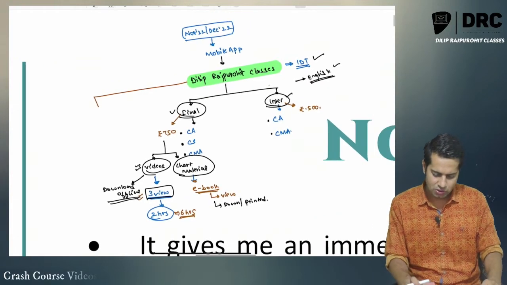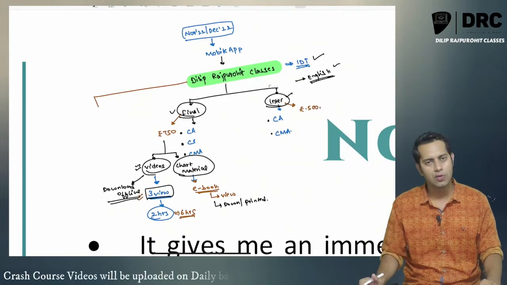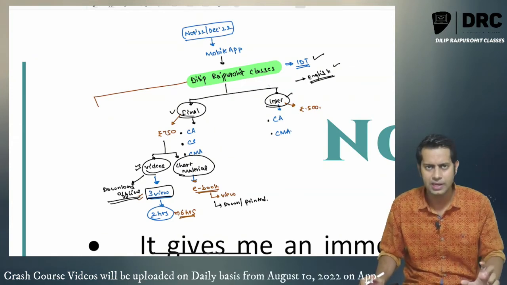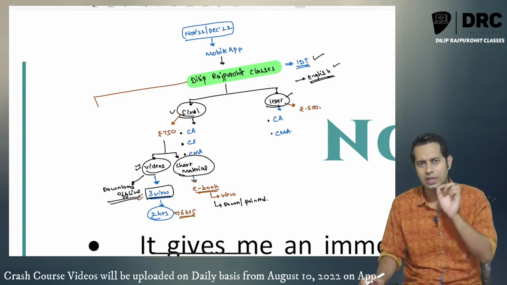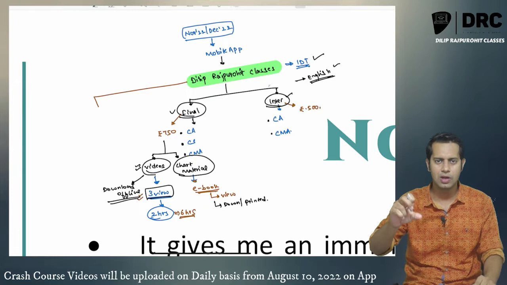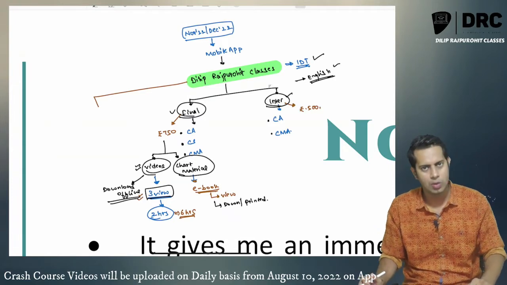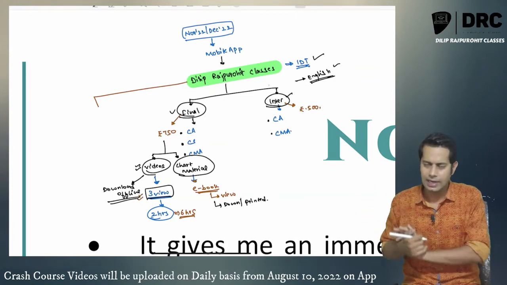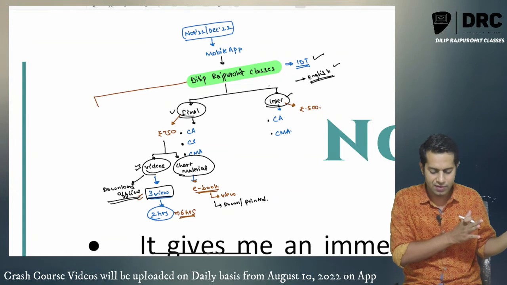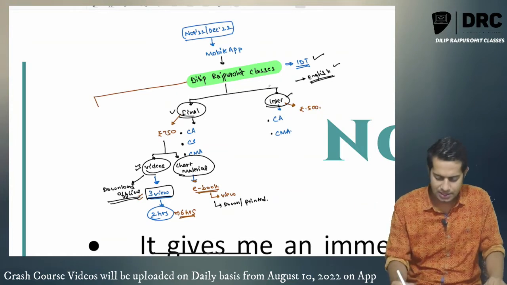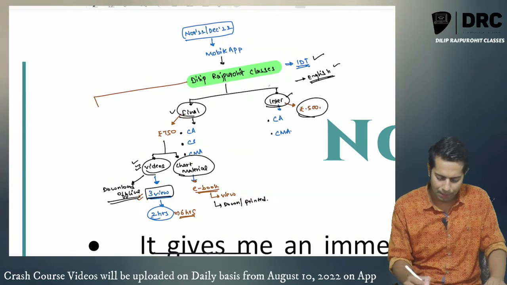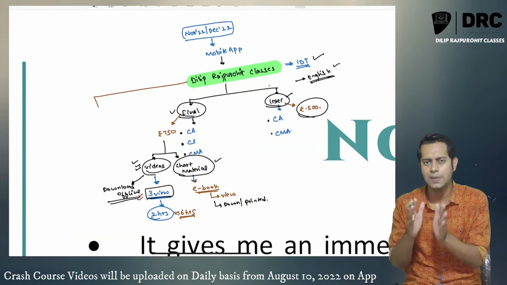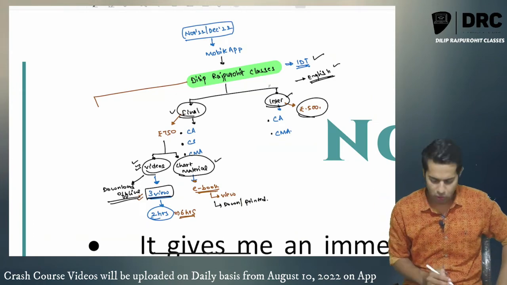So what we have discussed is that this course is specifically applicable to the November or December 2022 examination. It will be available on the mobile application, Dilip Raj Purohit Classes. In the description, I will also share the link to download this mobile application. This crash course is for final students as well as intermediate students. For final students it is priced at 750 rupees, and for intermediate students it is priced at 500 rupees. Both of you will get your videos plus the chart material. Chart material will be available in online mode only.